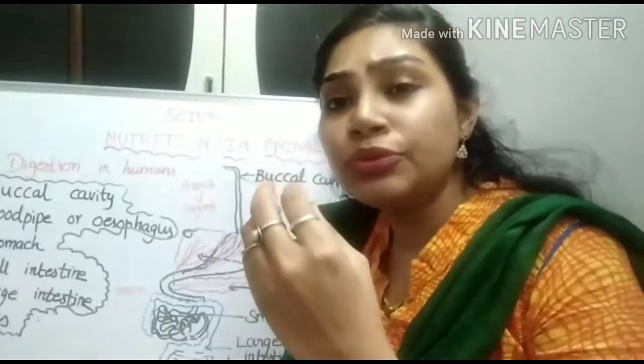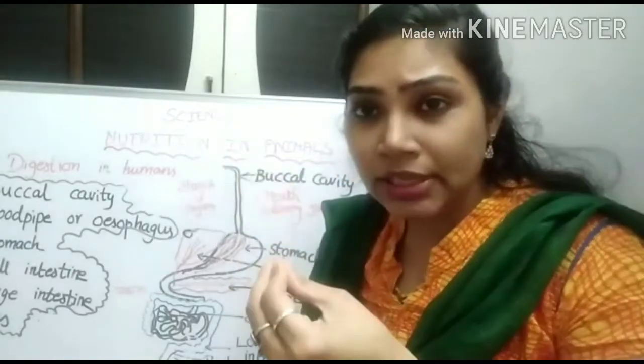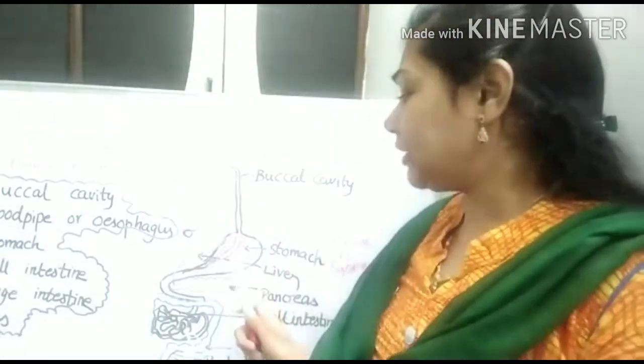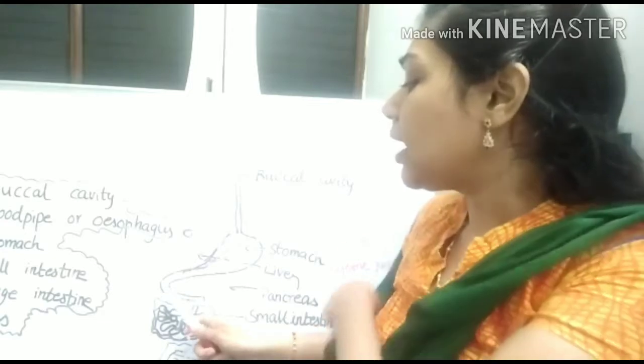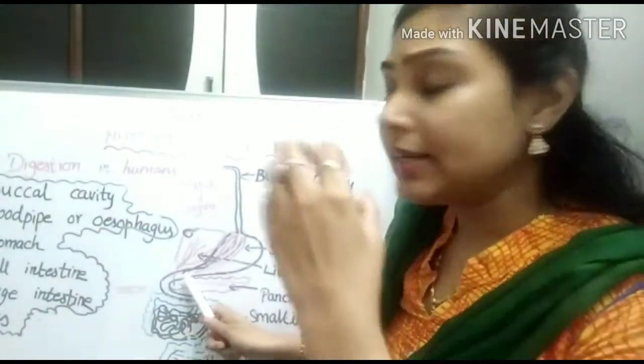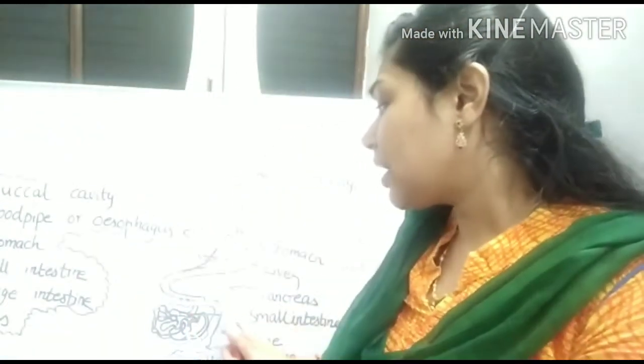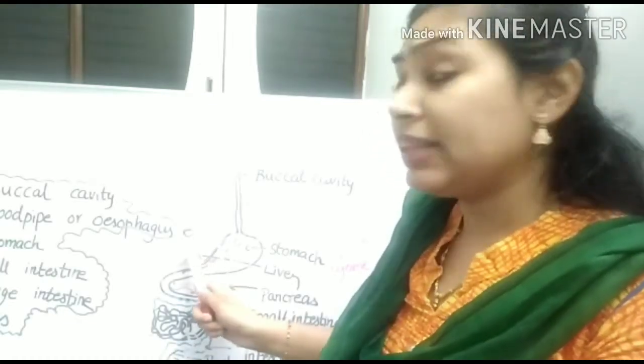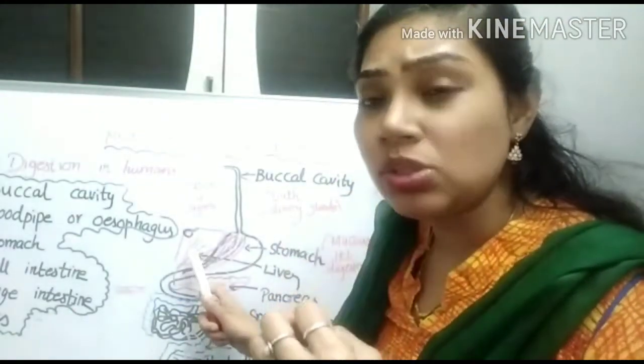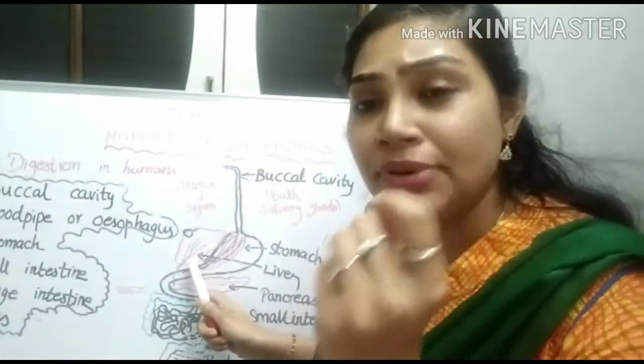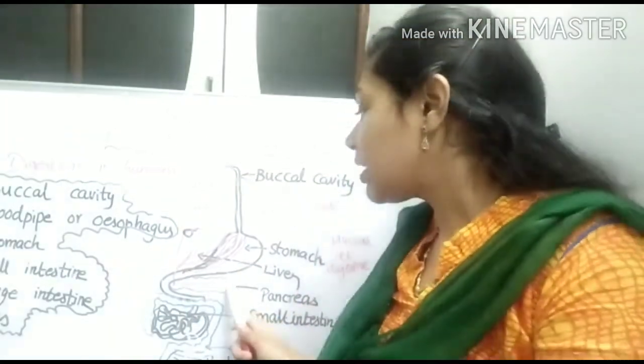Now, the food from the stomach travels into the upper part of the small intestine. Here in the small intestine, it gets secretions from the liver as well as the pancreas. The liver secretes bile juice, which helps to convert the fat into a simpler form.